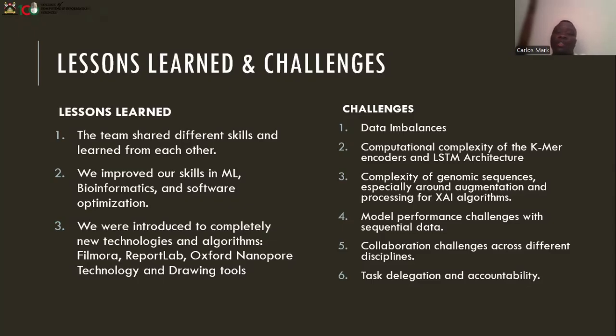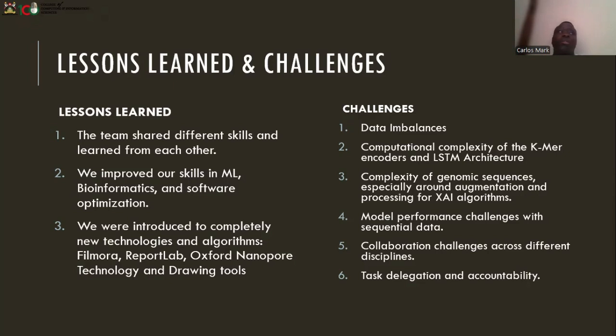Yes, this is Carlos. Like my teammates have taken you through the introduction and the implementation, I will take you through the challenges and lessons learned. Among the lessons, we shared different skills as a team, working together remotely and physically. Also, because this was a machine learning project, we improved our skills in machine learning, bioinformatics, and software optimization